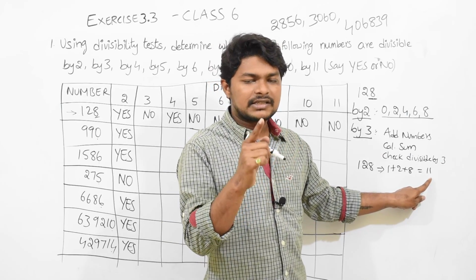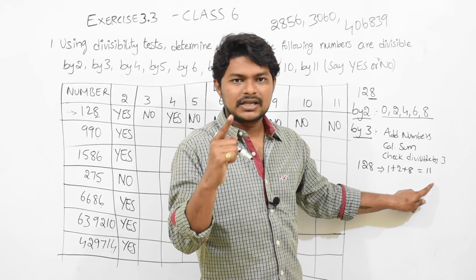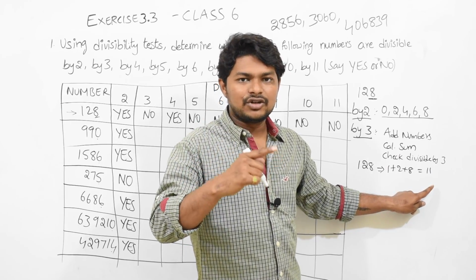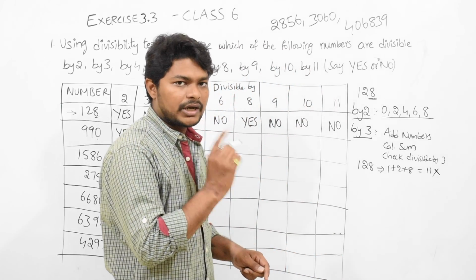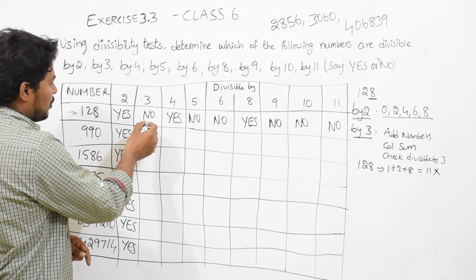3 ones are 3, 3 into 2 equals 6, 3 into 3 equals 9, 3 into 4 equals 12. So 11 is not coming. So it is not divisible by 3. That is why here it is no.